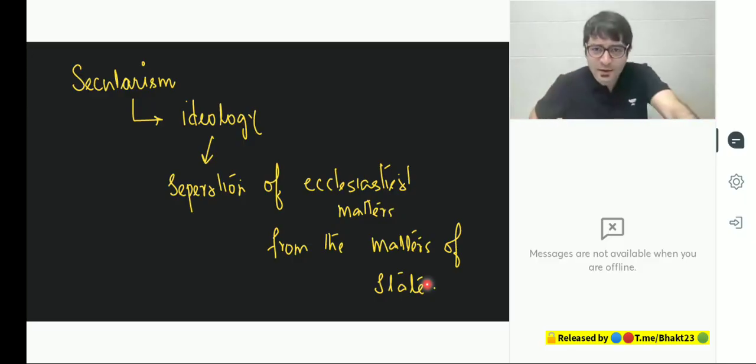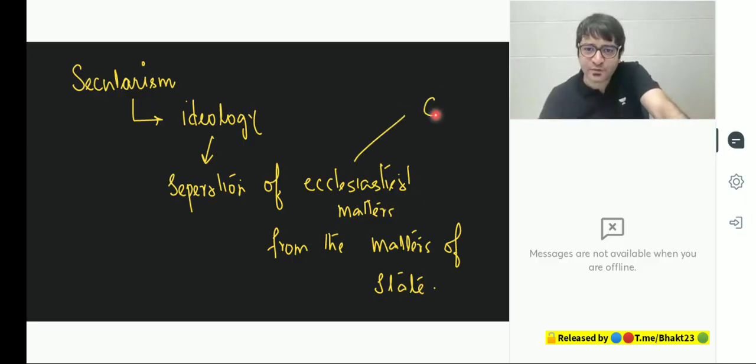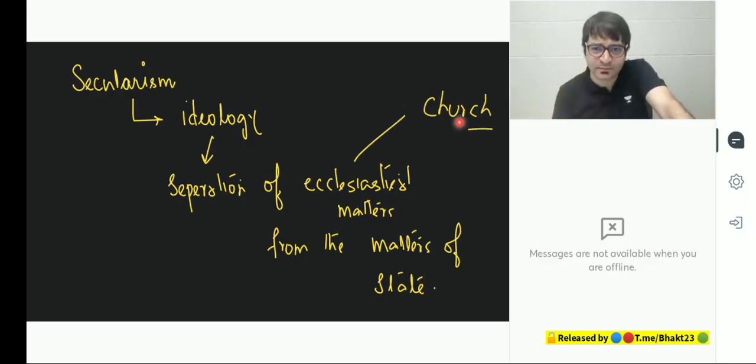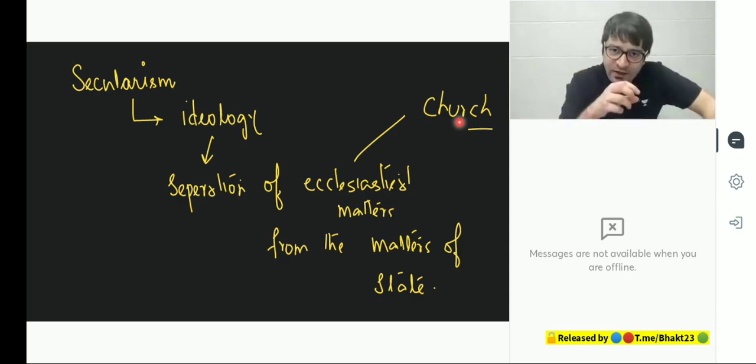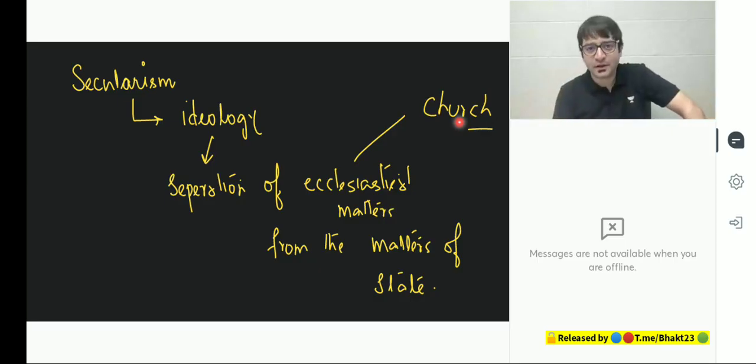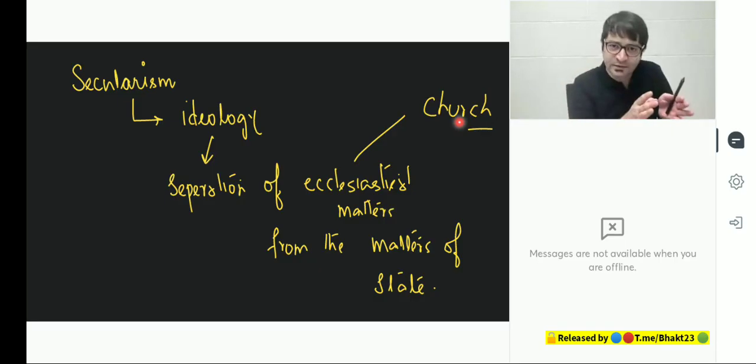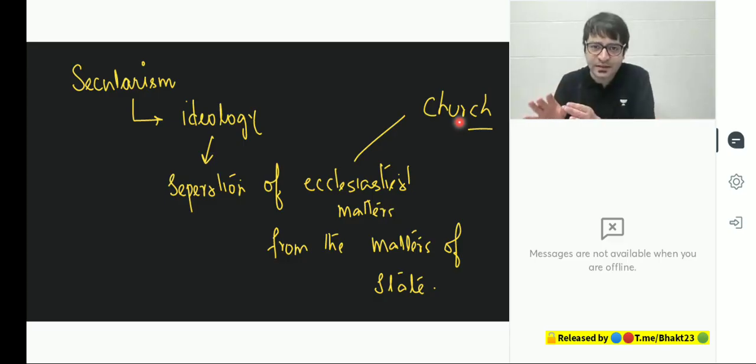What does that mean? Previously, you can say the matters related to church, because this concept of secularism, not the philosophy behind secularism, but this concept, emerged in the West, after the Renaissance, a period of enlightenment in Europe, where they wanted the church to step back. Church should not influence the economic policy of the state. Church cannot determine the educational policy of the state. Church should not determine the family structure in the state. The church should play a role only in religious matters and leave everything else to the state.